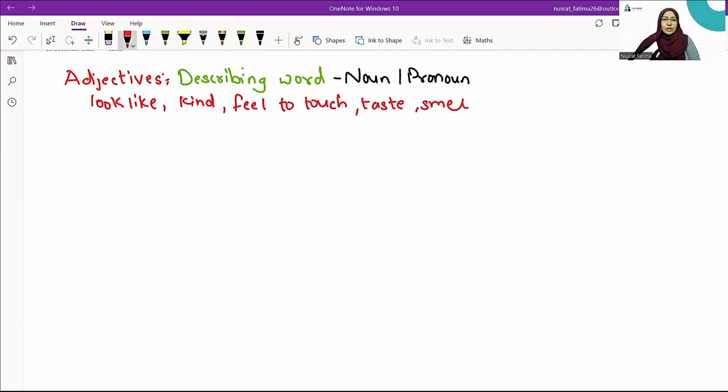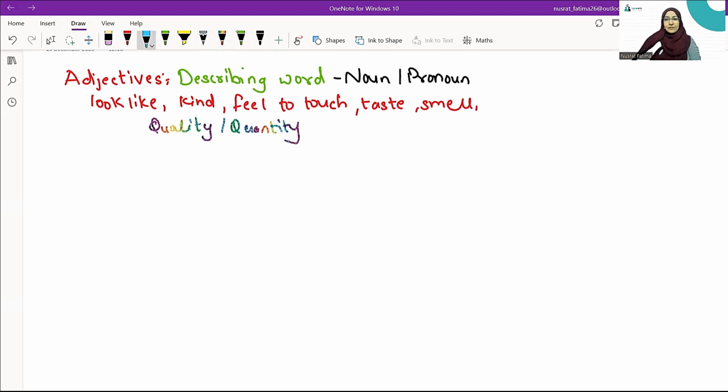And it may also tell you the temperature or the size of any object. Anything that describes a noun or the pronoun is called an adjective. It describes the quality, or it may also tell you the quantity.